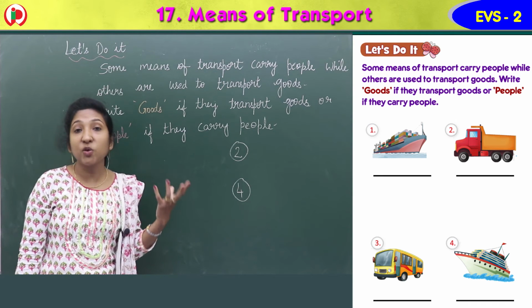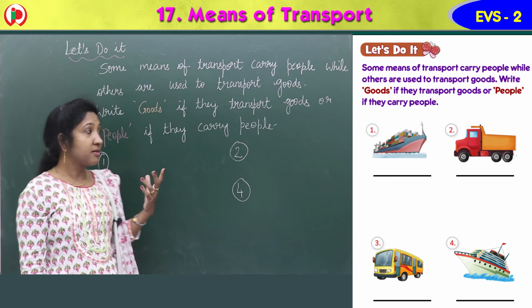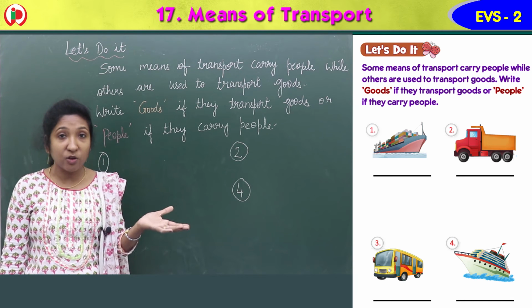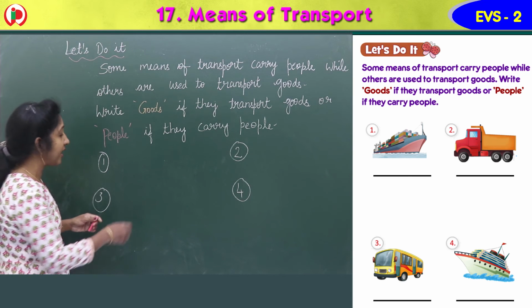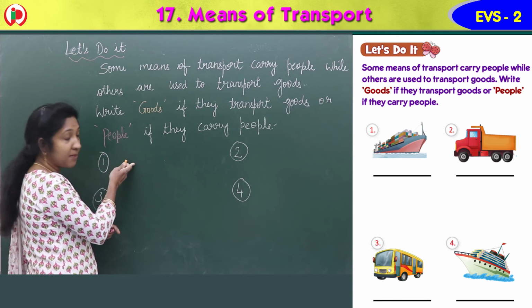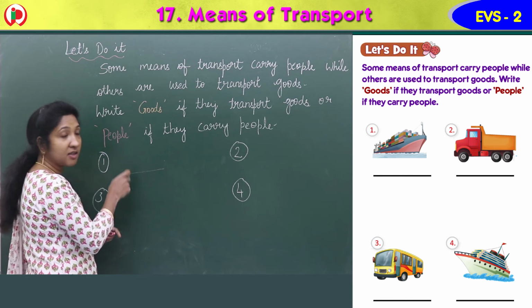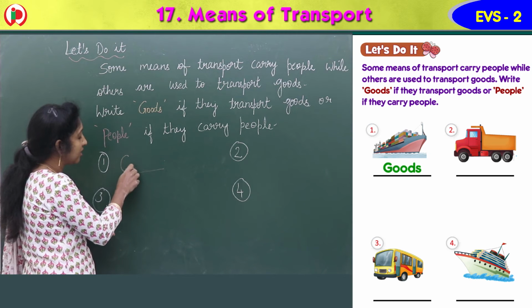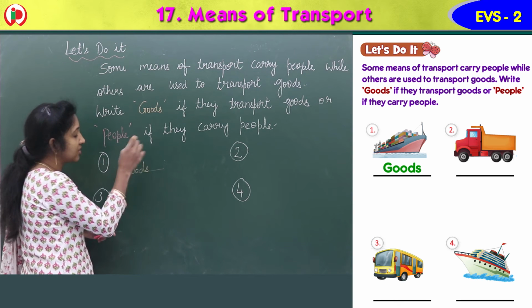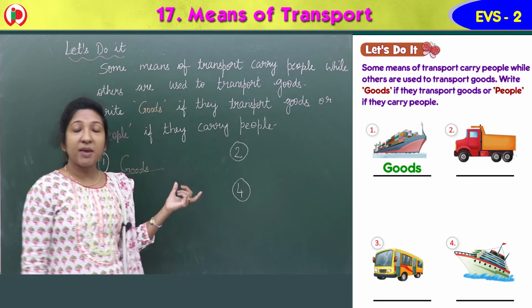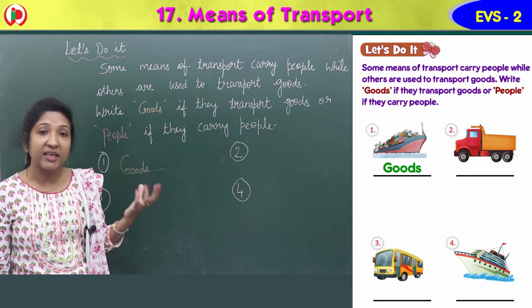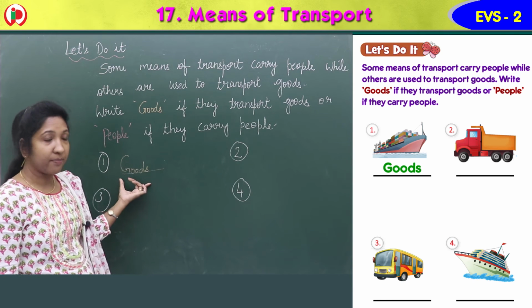The ship that carries goods is a cargo ship. So the first image is of a cargo ship that carries goods. Below the first image, there is a blank. There you have to write goods, G-O-O-D-S, goods. Okay, yes. The first image is of a cargo ship that carries goods, so write goods.